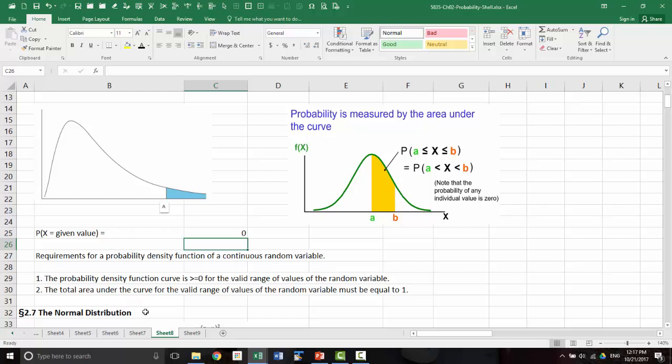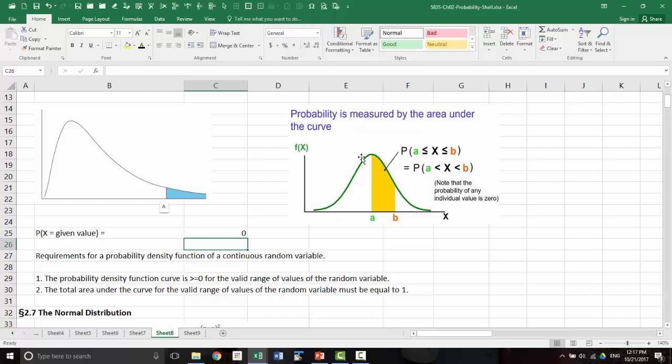The probability density function curve must always be positive, so it has to be above the x-axis. There is no negative for the y-axis. The x-axis can be negative, but the y-axis is always on the positive side.